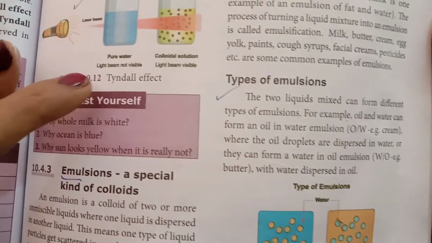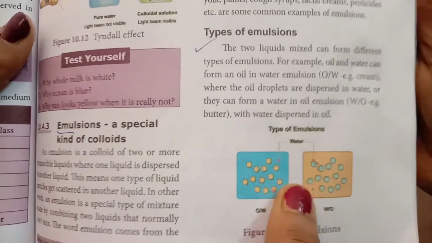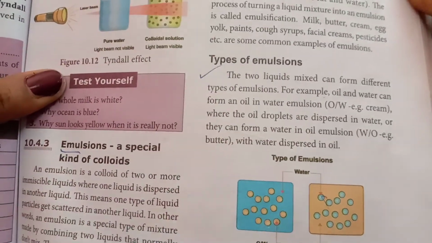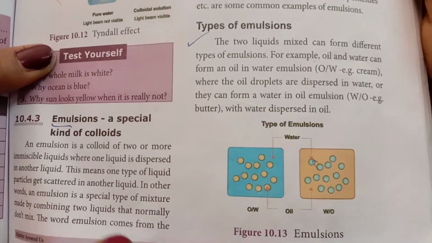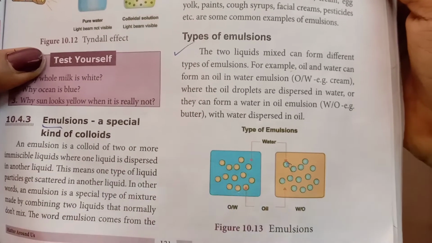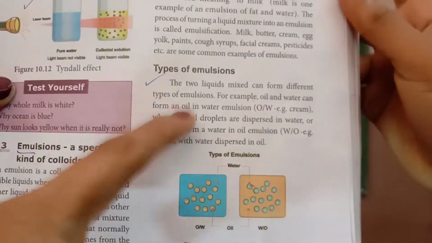Okay, first see the diagram of the Tyndall effect. Next one is emulsion formation. An emulsion forms when one liquid is dispersed in water. You can see water in emulsion, or butter, ghee, and milk. These are all products that come from emulsions. So that is called an emulsion.